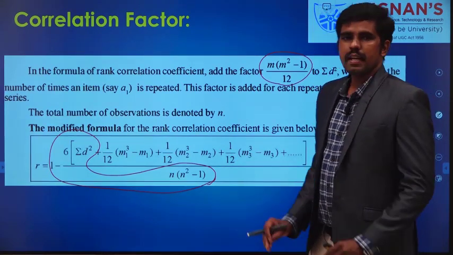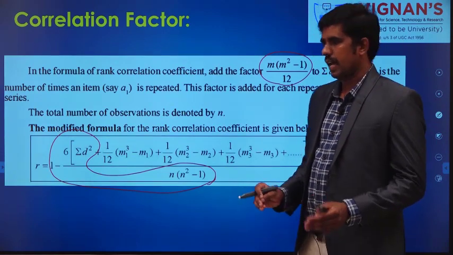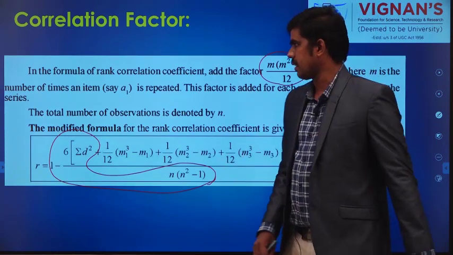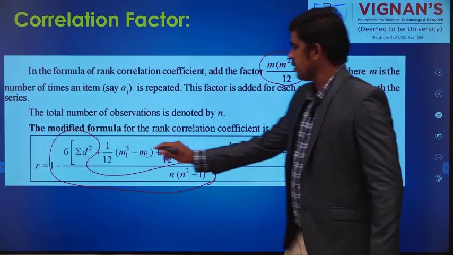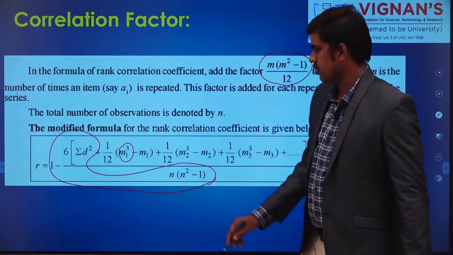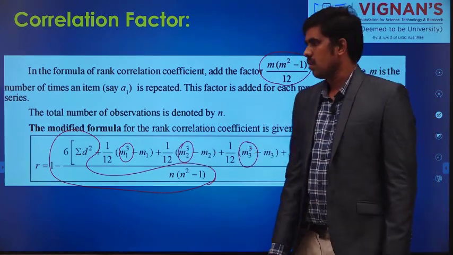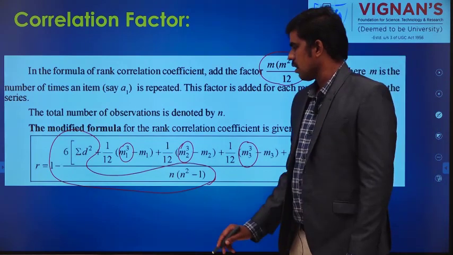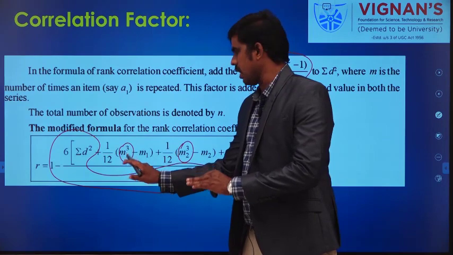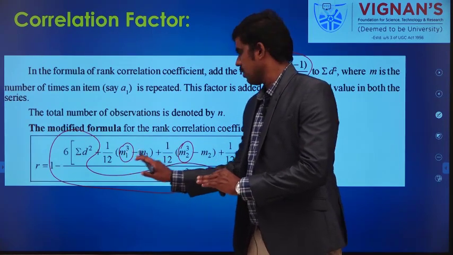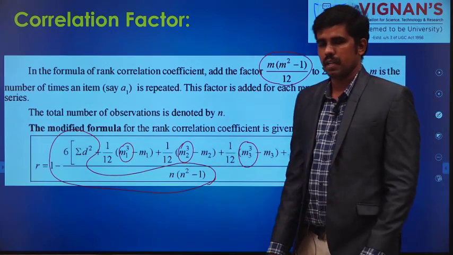So how am I going to find this M1? I will explain what M1, M2, M3 are. Suppose you have a repeated rank, same rank, for 3 values, this formula will be applicable.